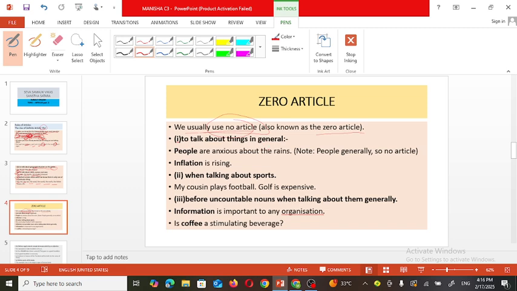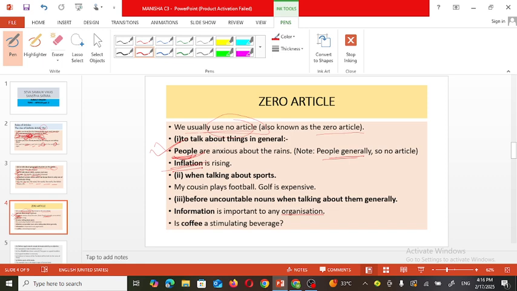Now, where there is no need to use an article, see the first rule: to talk about things in general. When we are talking about general things, for example, people are anxious about the rain. People means any crowd. Here it is not a definite one, and that's why there is no need to use any article before it. In general, when we are talking about something, there is no need to use any article. Inflation is rising.